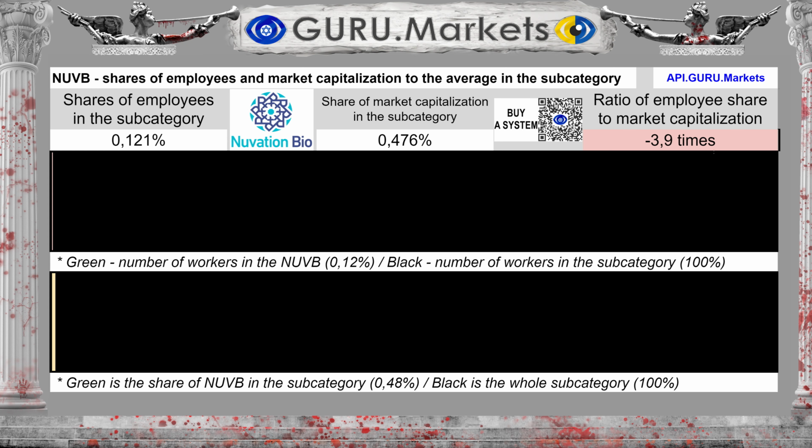The company's share by number of employees in the subcategory is 0.121%, which is 293% less than the share of market capitalization. And this fact shows the discrepancy between the company's exchange price Nuvation Bio Inc., most likely towards revaluation.